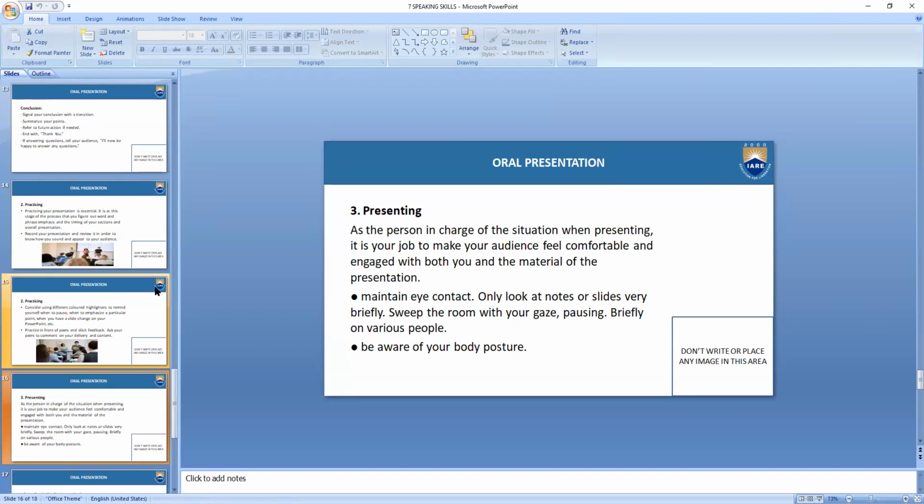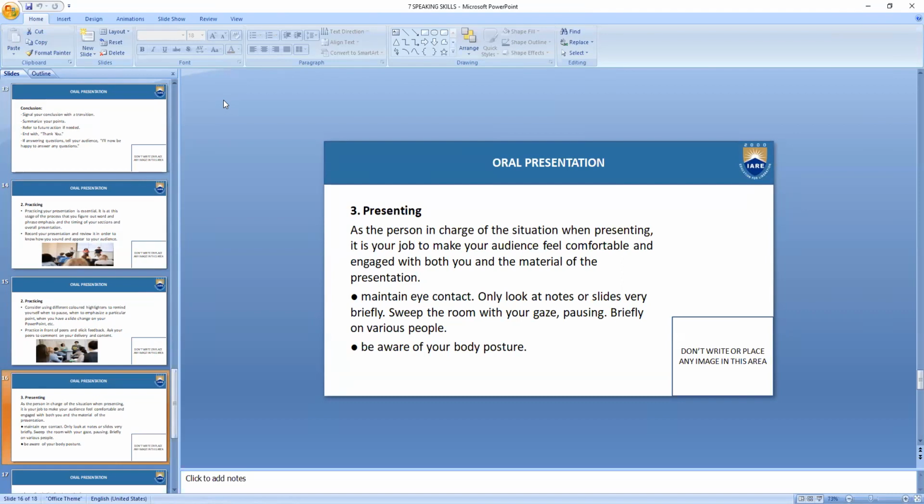Always keep turning your face and looking into each person's eyes. They will feel as though you are looking at them and talking to them. It's always advised that you sweep the room with your gaze, pausing also. And don't keep glaring at one person throughout the presentation.